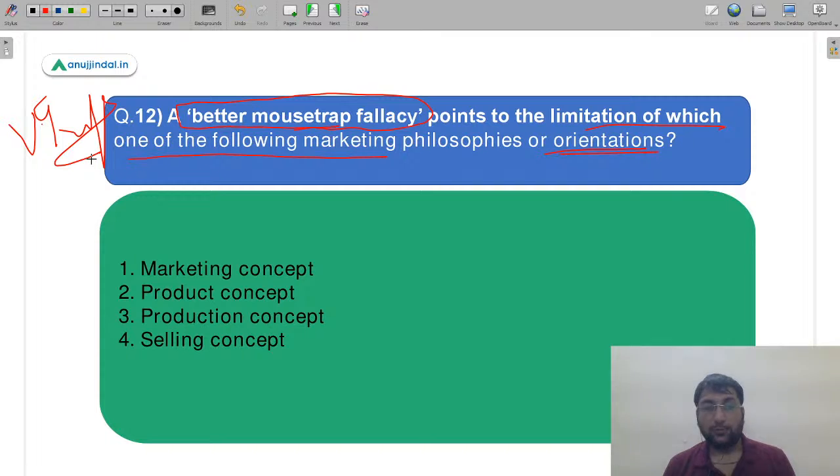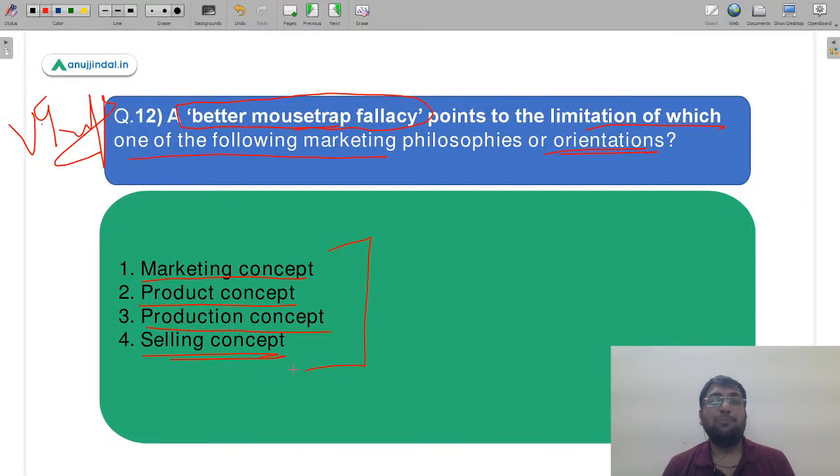इस फैलेसी के बारे में आपको पता है कि नहीं? Is it first, marketing concept? Is it second, product concept? Is it third, production concept? And is it D, selling concept? So these are the options. Let me see who is going to give me the correct answer. Very, very important concept from your marketing topic. So chat is saying second as the correct answer. A lot of answers coming for B, a lot of answers coming for third also, I guess. So no third answers. A lot of answers coming for B.